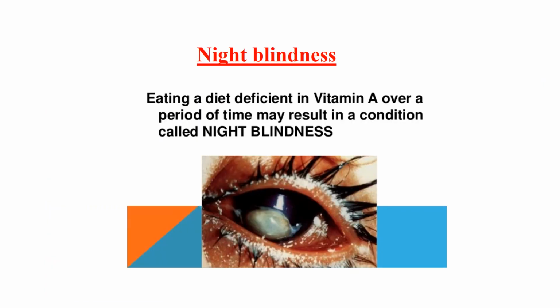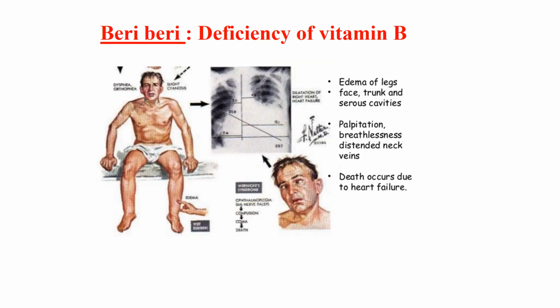First is night blindness. As you know, night blindness is caused by deficiency of vitamin A. Eating a diet deficient in vitamin A over a period of time may result in a condition called night blindness. Next, beriberi, that is deficiency of vitamin B, that is characterized by legs swelling, also face, and breathlessness, and death occurs due to heart failure because the heart becomes very weak.